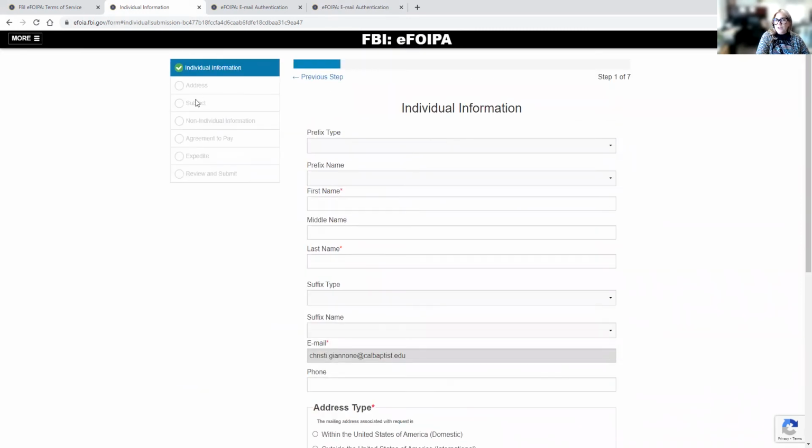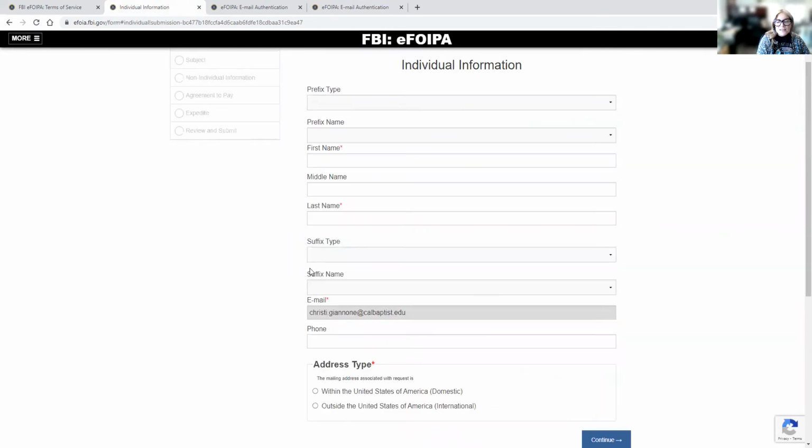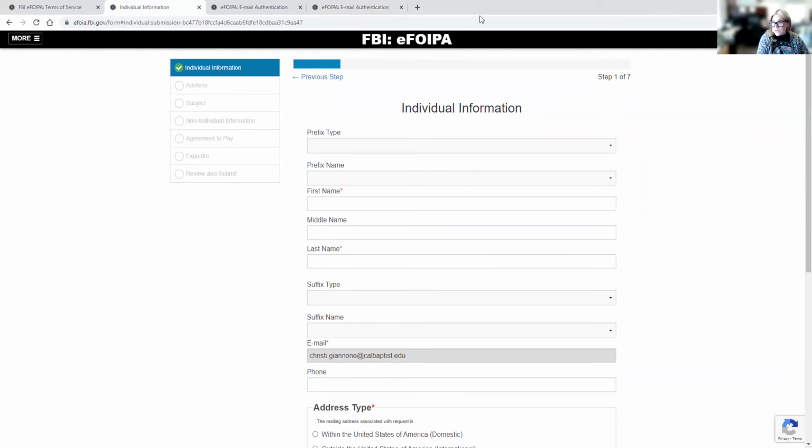It's going to ask for my address and the subject, which is why I'm requesting this information. So I'm simply going to put that I'm requesting to see if there's any general file that links to my name and personal identifier information. It also talks about an agreement to payment should it be a comprehensive file. I'm not expecting it to be, so I'd be very curious if I got anything back. There's an option to expedite it, which is where the costs can come in, and then to review and submit. So very simple, which is as it should be, requesting information from a government agency.